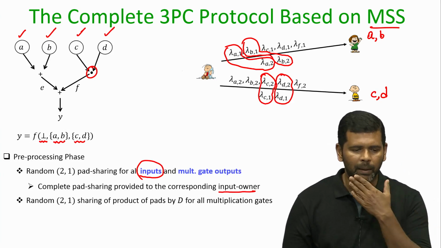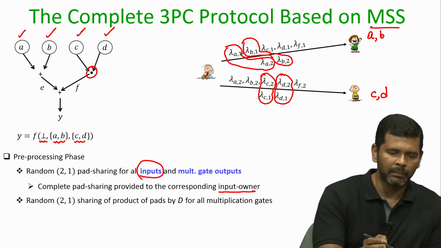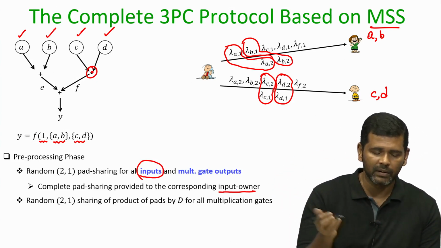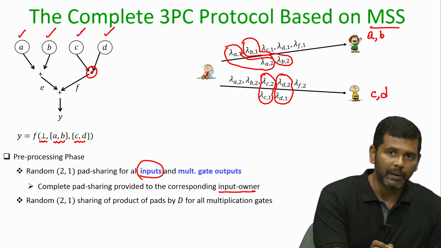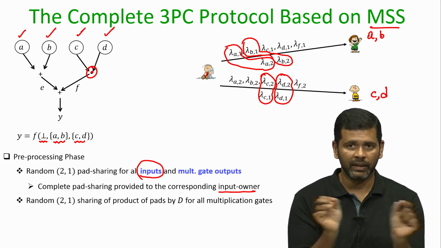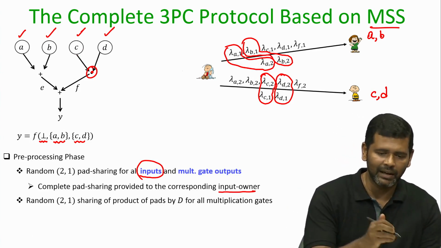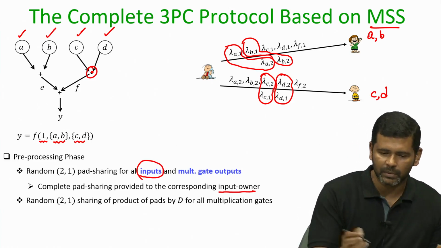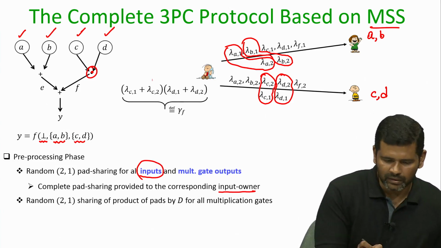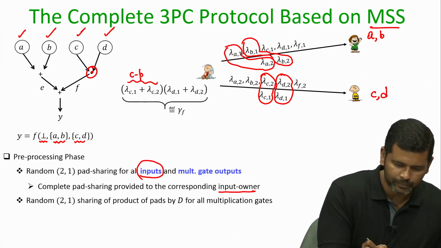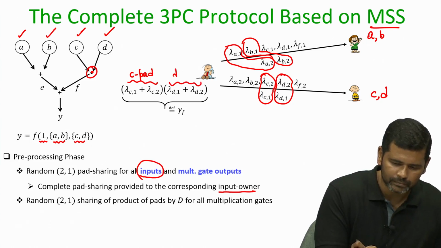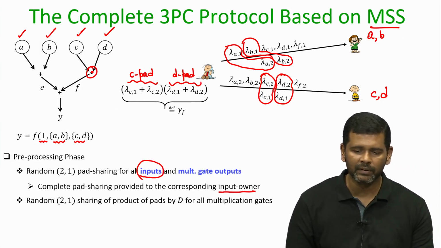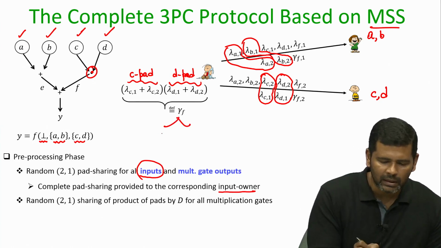Okay. Apart from this, during the pre-processing phase, remember, when we are going to evaluate this multiplication gate during the circuit evaluation phase, the product of the C pad and D pad needs to be available in secret shared fashion among the 2 evaluators. So, the distributor can do that now itself during the pre-processing, right. So, the distributor knows the C pad, it knows the D pad, it can multiply them, call the resultant value gamma f, and gamma f will be now randomly secret shared